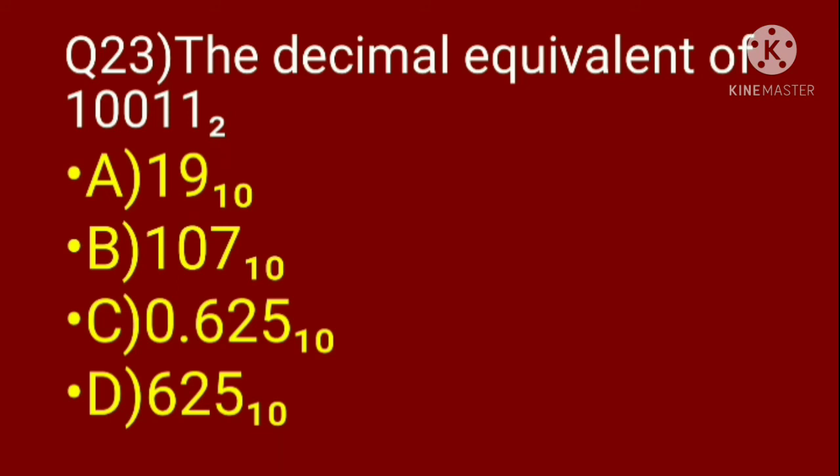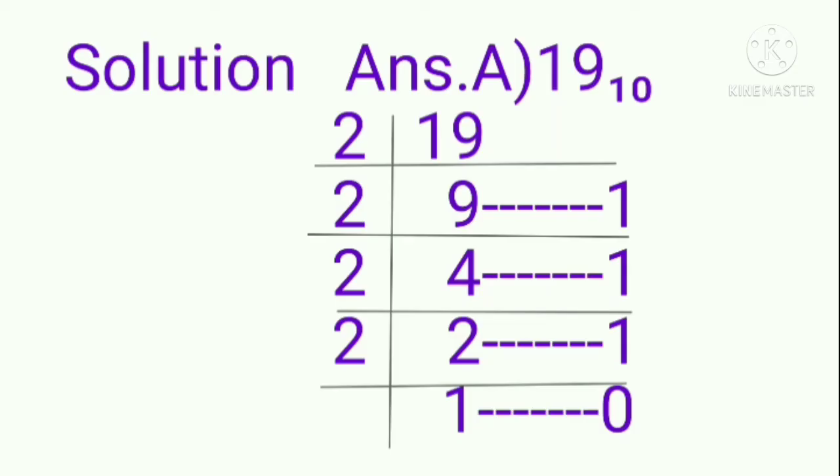Question 23. The decimal equivalent of 10011 base 2 is option A 19, B 107, C 0.625, option D 625. 19 is divided by 2, we get the remainder 1.